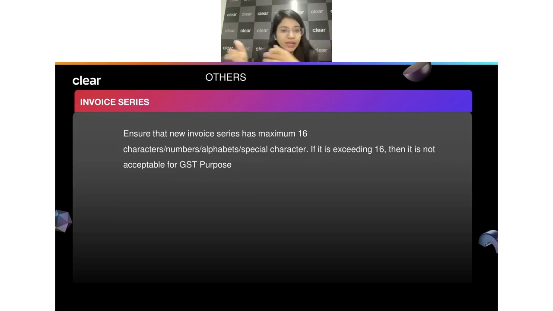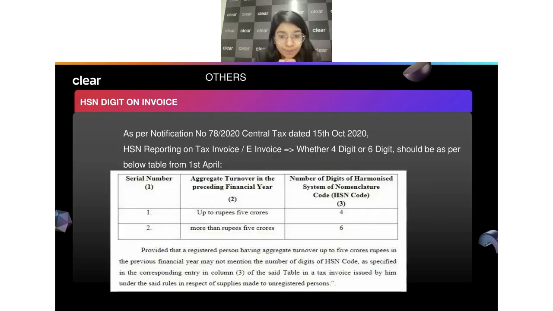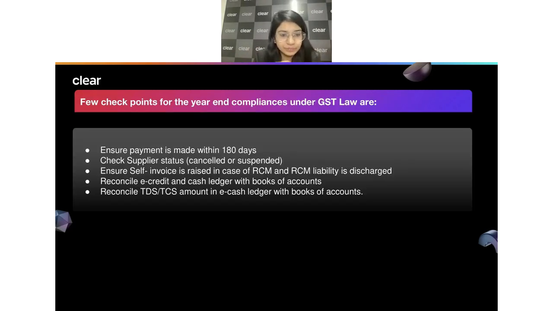Then invoice number, from 1st April we can always start for the different invoice number, so you have to just make sure that invoice series has been compliant with. Then there can be HSN thing also, that again you have to make sure that every invoice which you are issuing, especially from the 1st April, right? You have to make sure if your turnover is up to 5 crore, then 4 digit at least has been mentioned. If it is more than 5 crore, then at least 6 digits should have been mentioned.